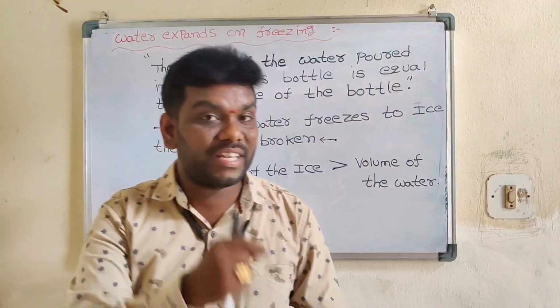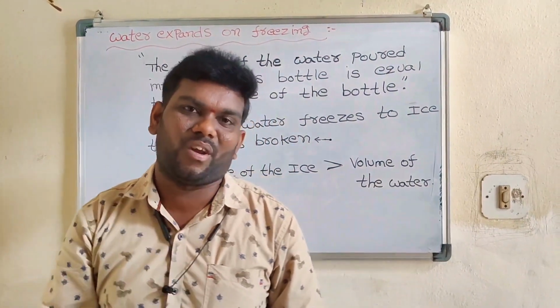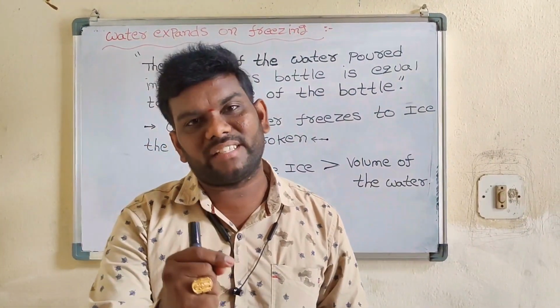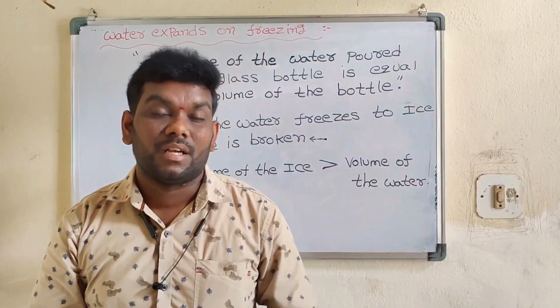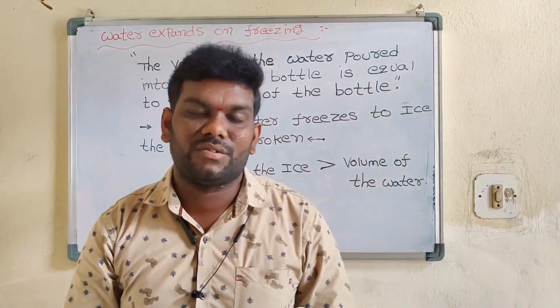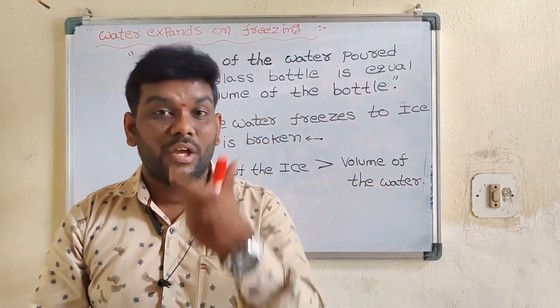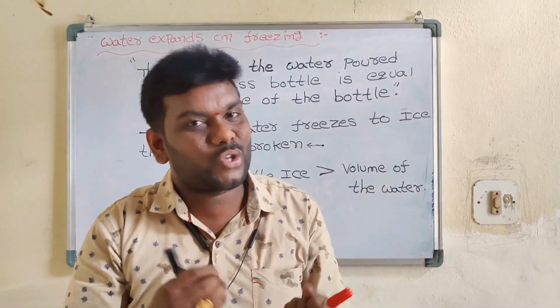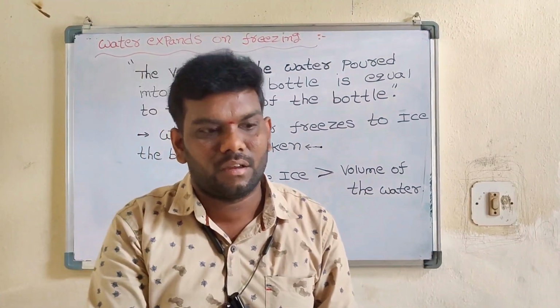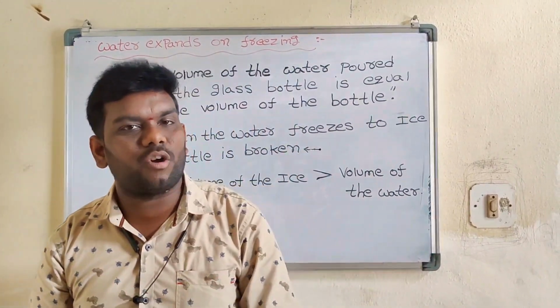Freezing: liquid is converted into solid. The freezing point of water is 0 degrees Celsius, and the melting point of water is 0 degrees Celsius. Above 0 degrees it is liquid. Below 0 degrees it is solidification, meaning freezing. But how does water expand on freezing?